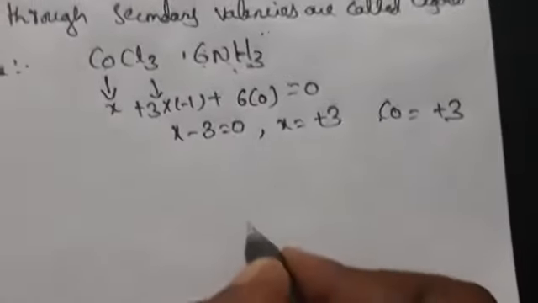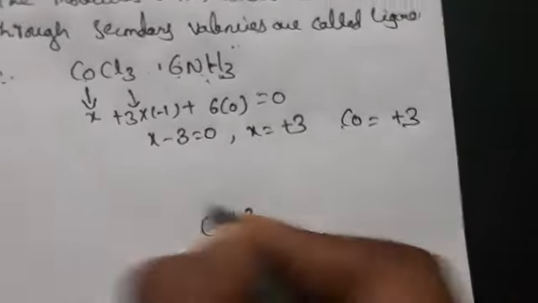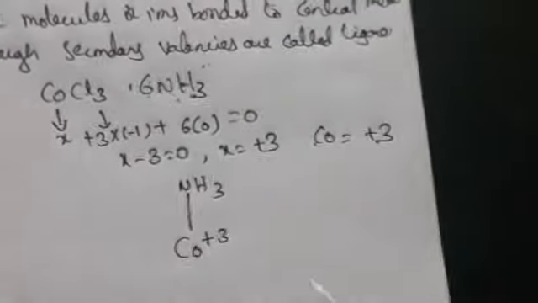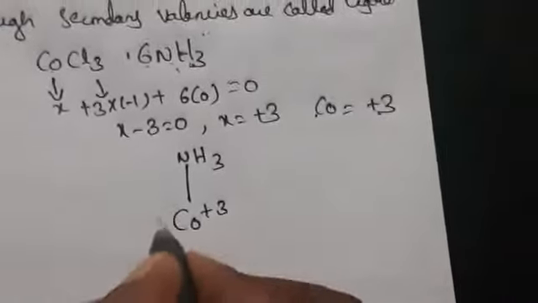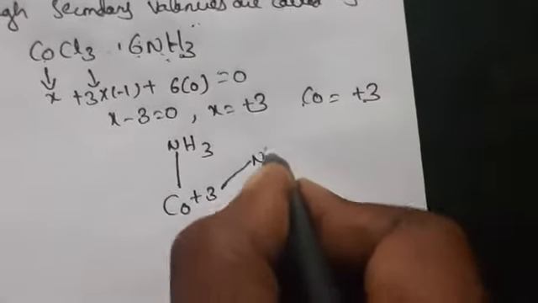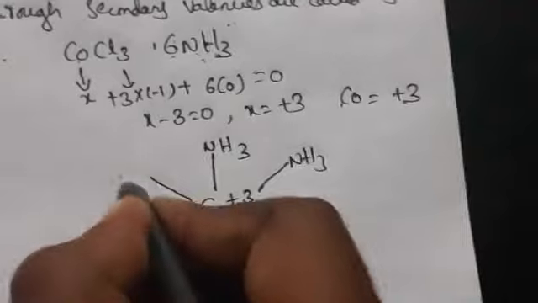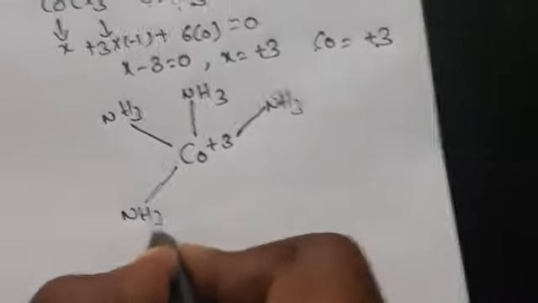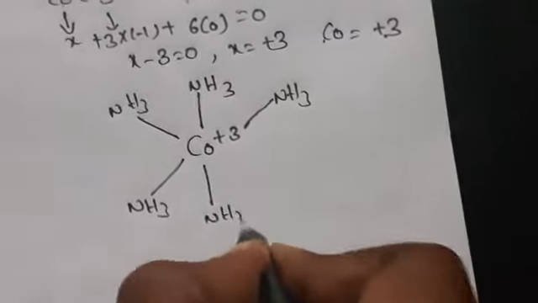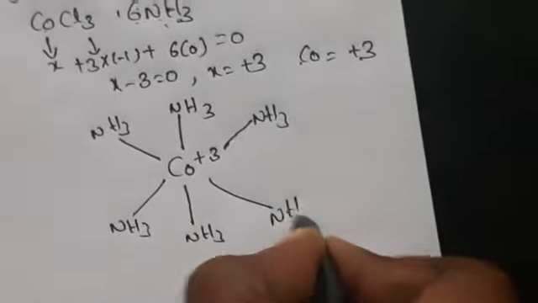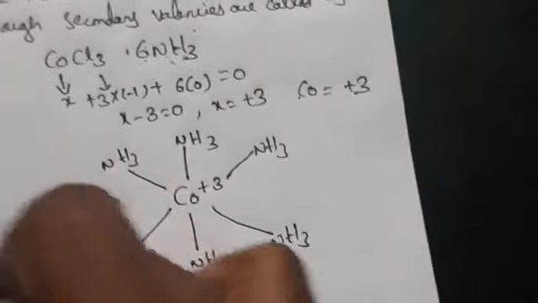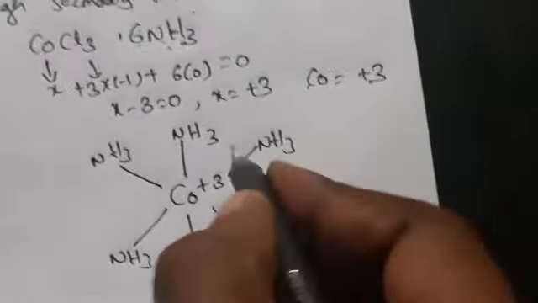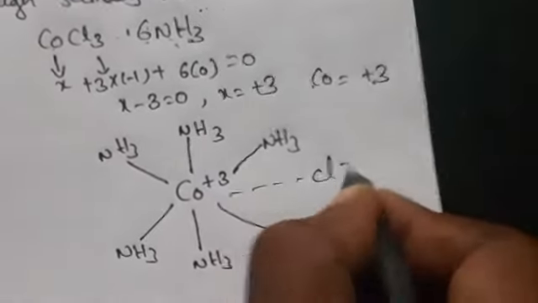So now I am taking Co +3, and the NH3 is nothing but the secondary valency. So here, CoCl3·6NH3. The 6 NH3 molecules are represented by dark lines. Now I am taking Cl minus lines.